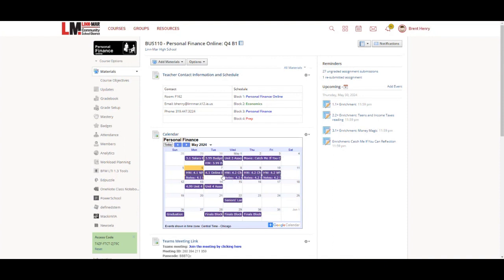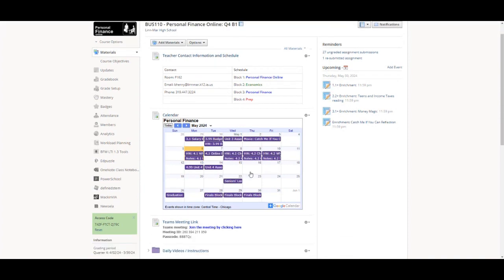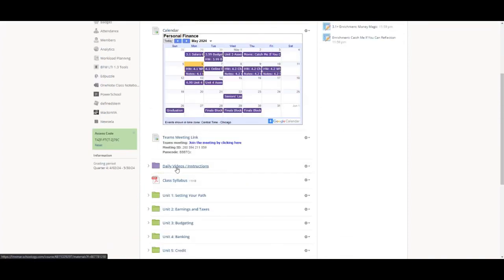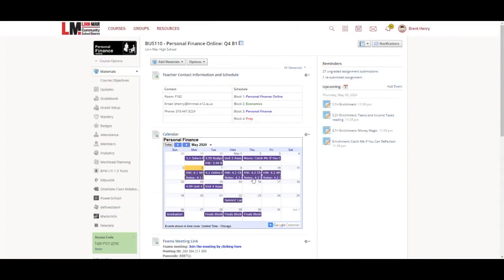So you'll see that everything is on here for the week. Later today, I'll go through and I will post videos dated for each day, but I'll try to post the entire week ahead of time. All right, so we won't meet tomorrow for Tuesday. We won't meet on Wednesday, but I'll post the lessons and the videos for that in the daily videos folder, dated for Tuesday and Wednesday. But if you want to do them all on Tuesday, if you want to do them all today, you're welcome to do that. All right, we will meet again then on Thursday.